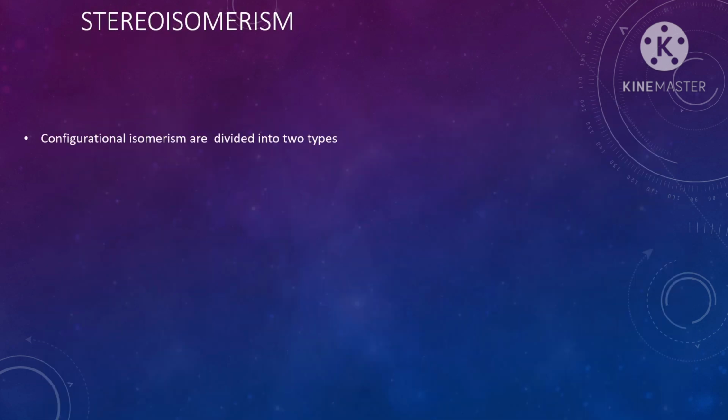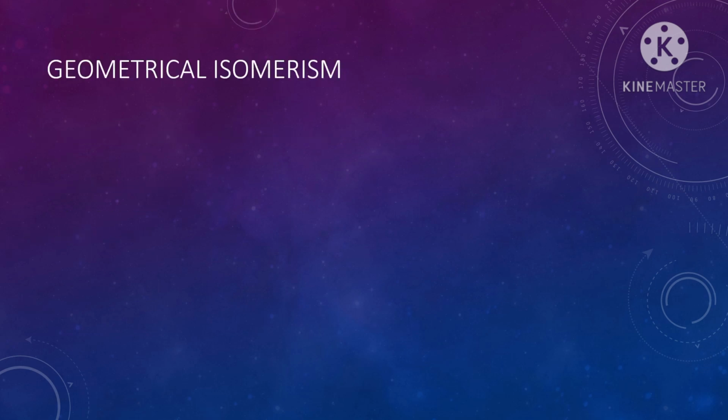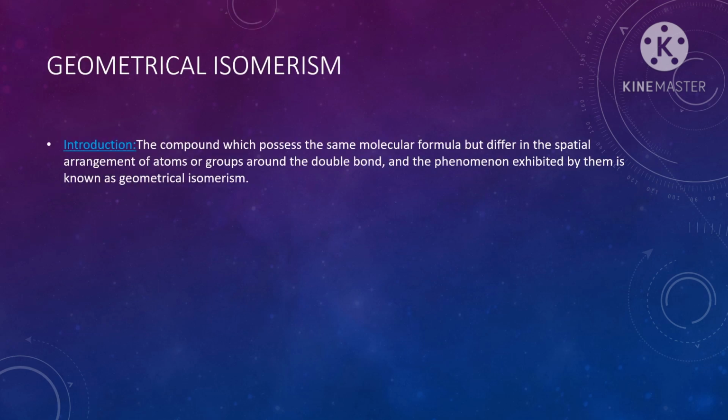Configurational isomers are again divided into two types. The first one is geometrical isomerism and the second one is optical isomerism. Geometrical isomerism: isomers which possess the same molecular formula but differ in the spatial arrangement of atoms or groups around the double bond, and the phenomenon is called geometrical isomerism.